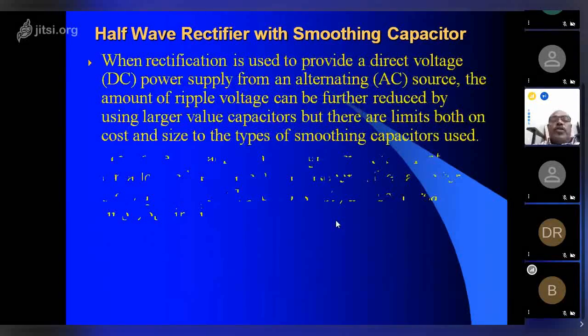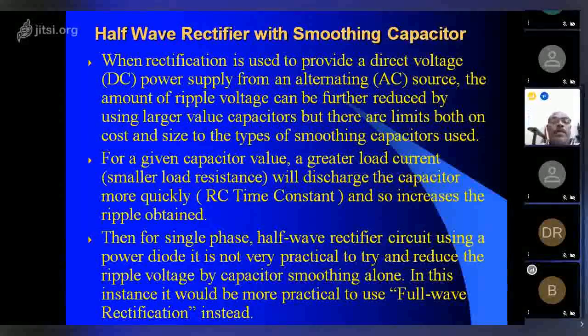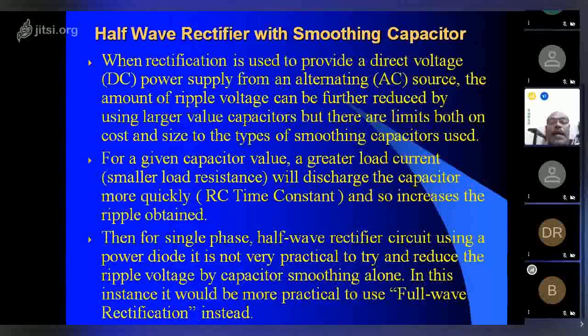When rectification is used to provide a direct voltage power supply from an alternating source, the amount of ripple voltage can be further reduced by using large value capacitors, but there are limits both on cost and size of the type of smoothing capacitors. For a given capacitor value, a greater load current will discharge the capacitor more quickly. Then for a single phase half wave rectifier circuit using a power diode, it is not very practical to try and reduce the ripple voltage by capacitor smoothing alone. In this instance, it would be more practical to use a full wave rectifier.